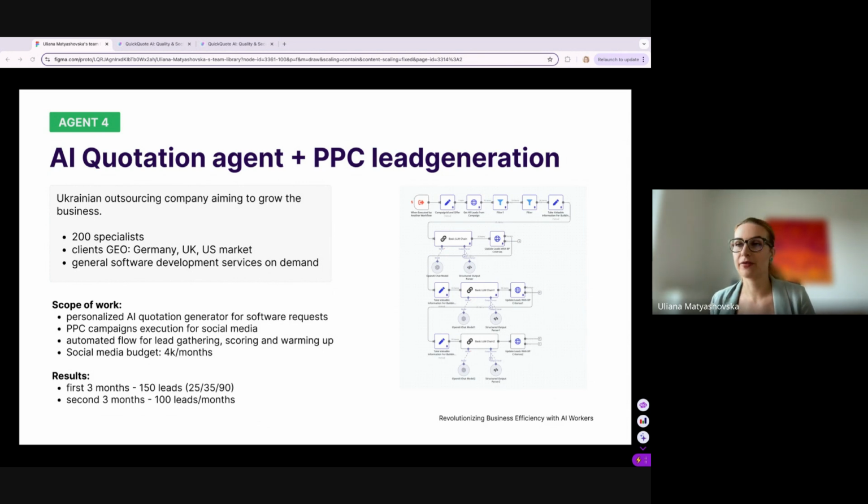Now, in the second 3 months, we had 100 leads per month. For sure, the conversion differs for every customer, but we see that in 3 months we are able to deliver really good results, and customers started to close the deals. These deals are also really good for upsell and cross-sell.